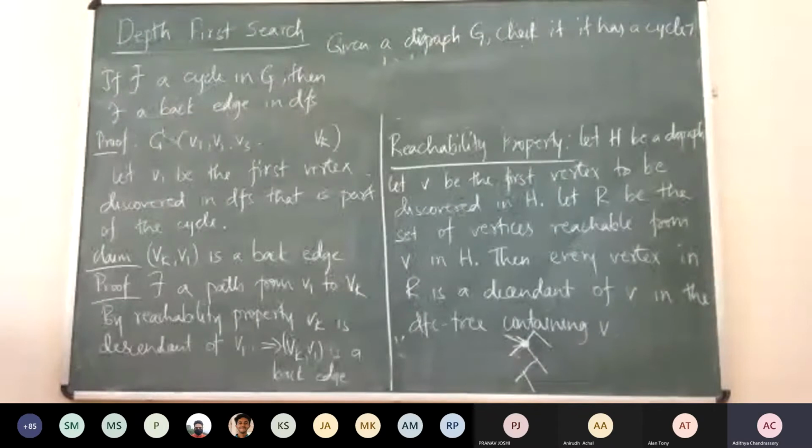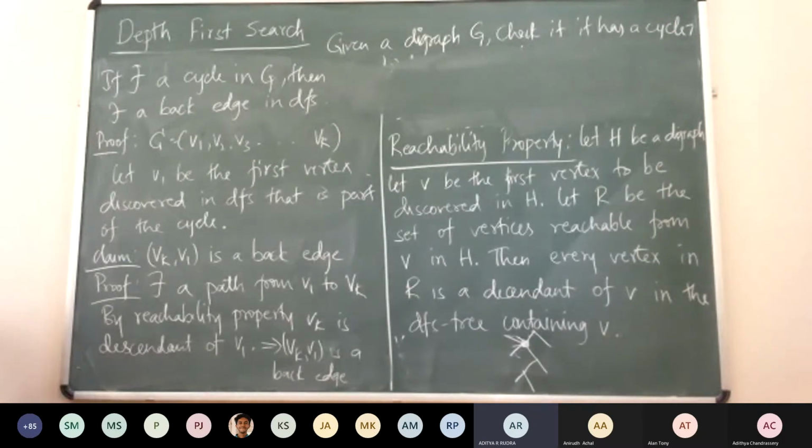Excuse me, sir. So if there is an edge to anything on the current DFS visited vertices, that's a back edge, right? It can also be a cross edge, right? Sir, by computing all the timestamps, we can keep track of whether a vertex has been finished or not. If a vertex has been finished and we happen to visit it, then it is either a forward edge or a cross edge.